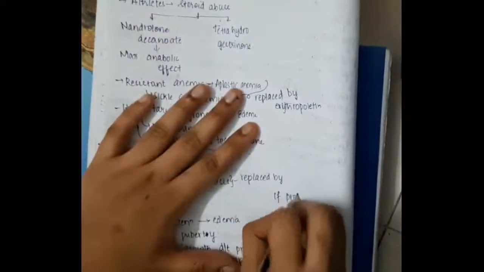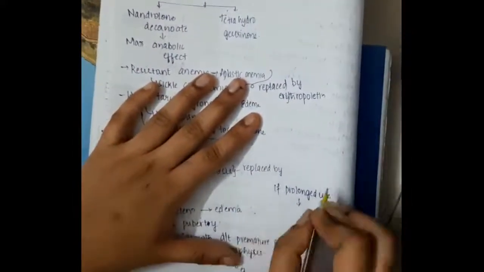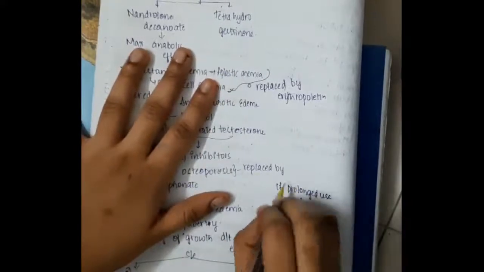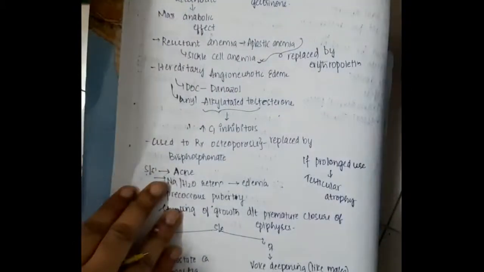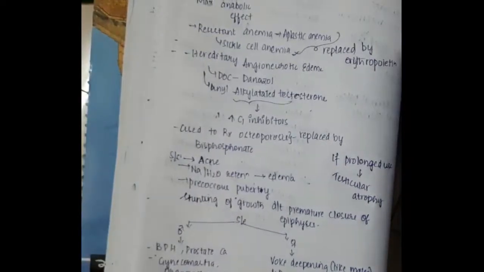If you use testosterone for a prolonged period, it can cause testicular atrophy. How does it cause testicular atrophy? These testosterone analogs will cause feedback inhibition of gonadotropins on the hypothalamus and pituitary. Because of that there is decreased gonadotropins, that is, decreased FSH and LH. Because of decreased FSH and LH, this will decrease the growth of testicular tissues. So obviously there will be testicular atrophy.